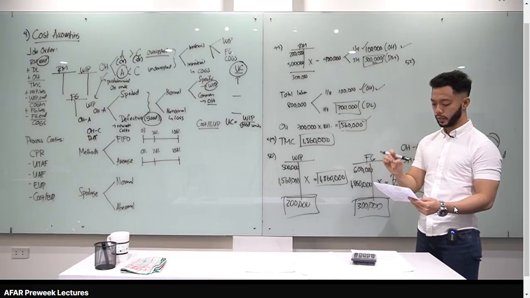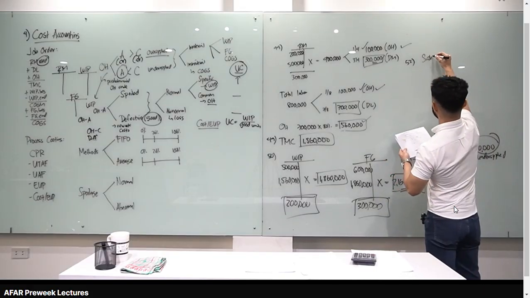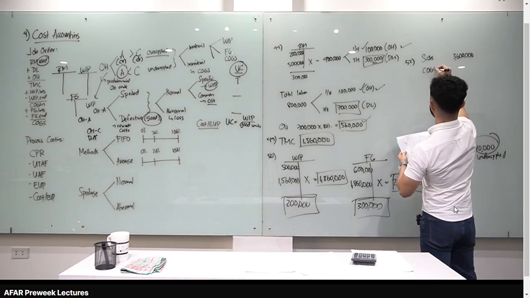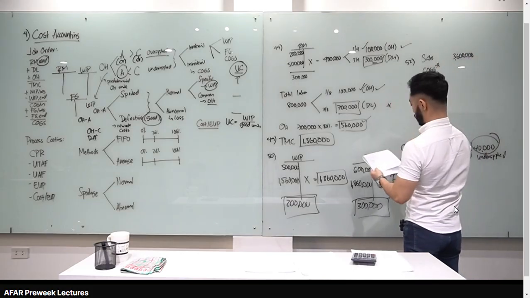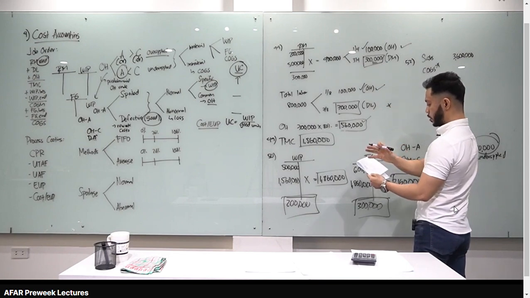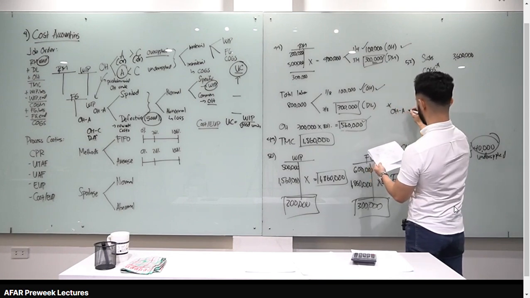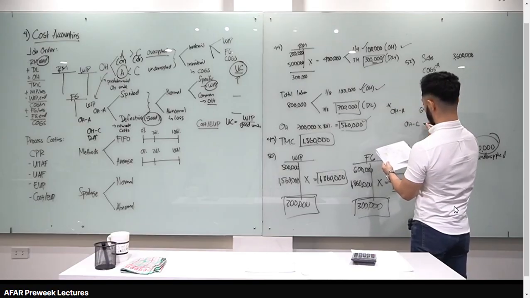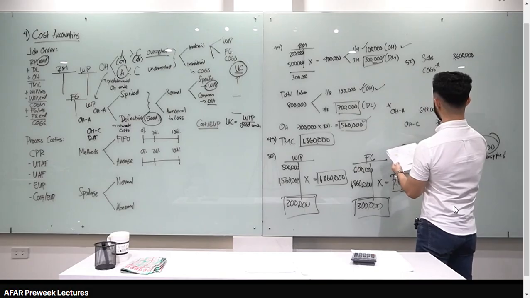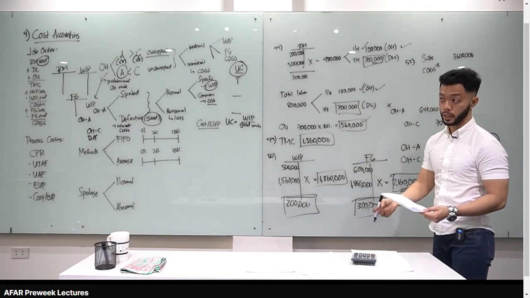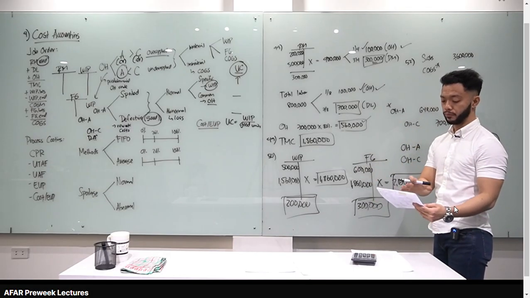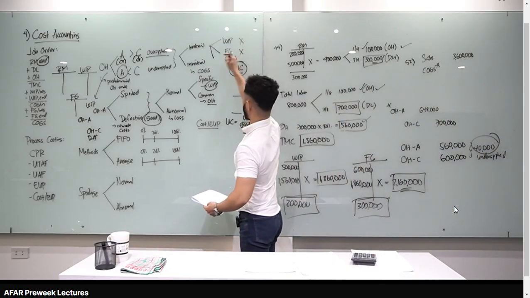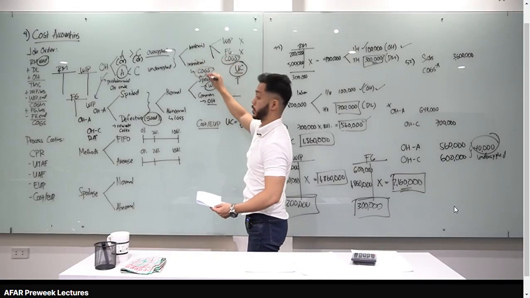So, ibig sabihin dyan, ganito lang gagawin natin. We have sales na 3.6 million. And then yung cost of goods sold natin, ganito mangyayari dyan, class. Ito ko compute na. Meron tayong OH, pag clinose natin yung OH applied, debit OH applied, 648,000. Credit OH control, 700,000. Ibig sabihin, i-debit natin dito. Walang sinabi kung material or immaterial. Pero actually, wala siyang bearing dito. Bakit? Sabi dyan sa first sentence, wala daw WIP, walang finished goods. Okay? Therefore, whether material or immaterial, sa cost of goods sold mo lang siya i-charge.